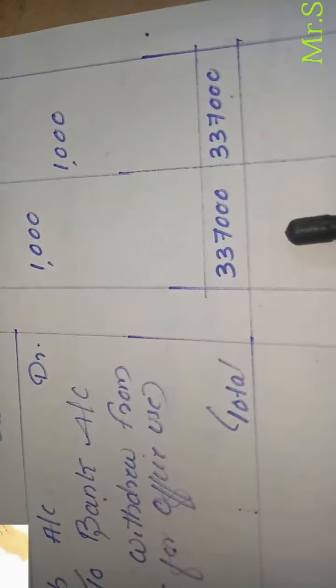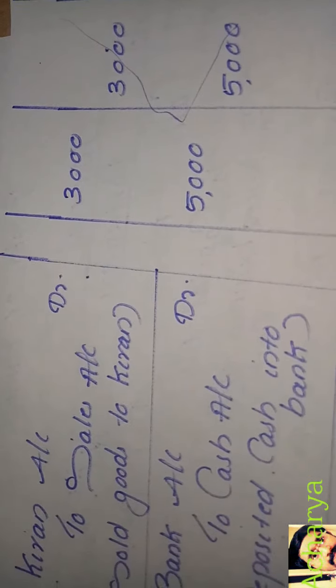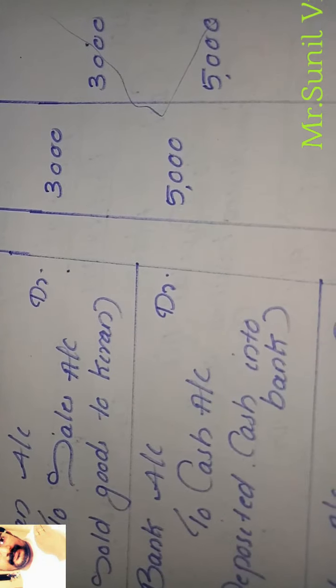Then after all journal entries, we have to total both the debit column and the credit column. So when you total, we will get 3,37,000 on both sides. Okay. So this is a simple question without GST. So practice questions like this, in the next class we will study in detail. Okay. Thank you so much.